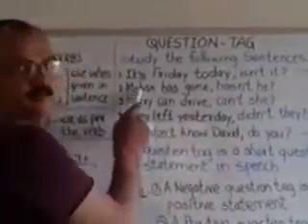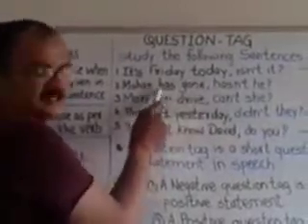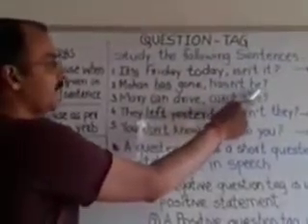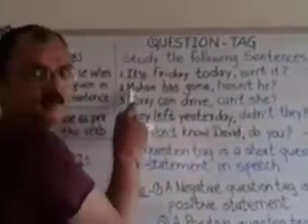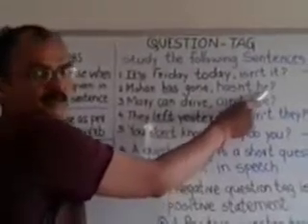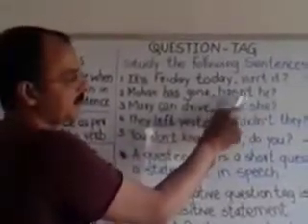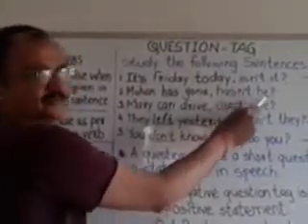Second sentence, Mohan has gone. Has is the helping verb, then it is hasn't he. So why I have written he here? Mohan is a boy, and for a boy we have to use the pronoun he. Okay, so helping verb plus not, short form of not, and he.